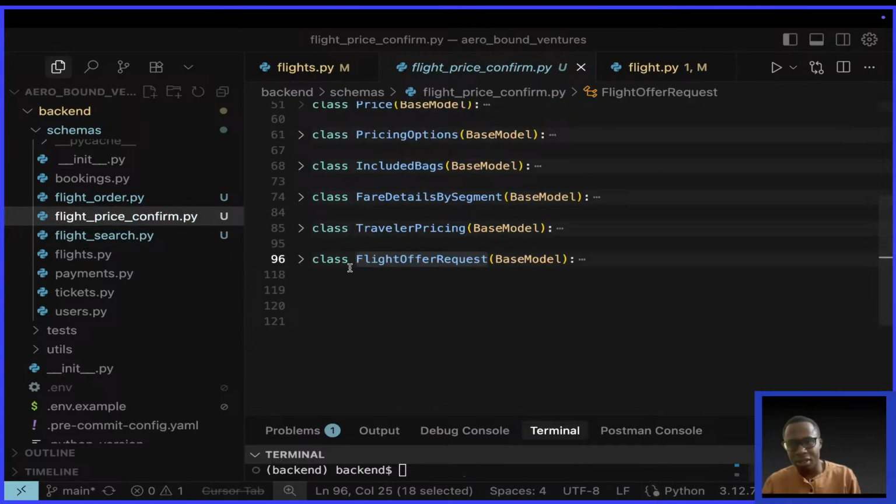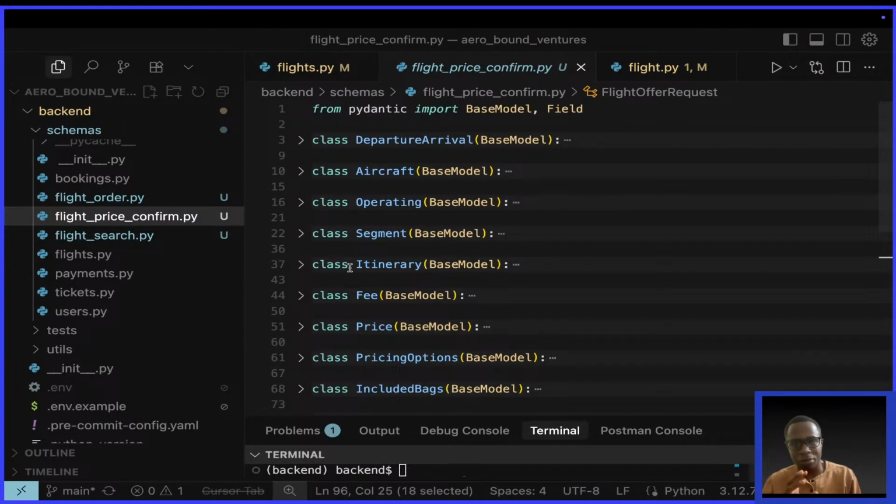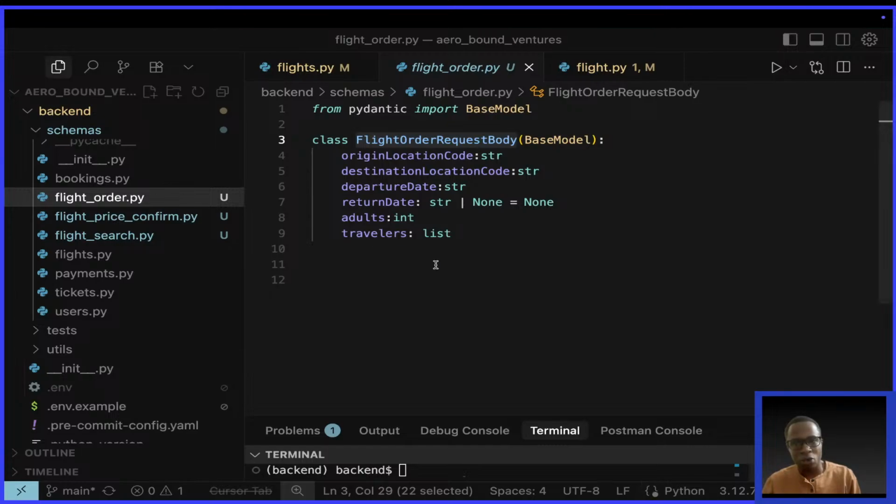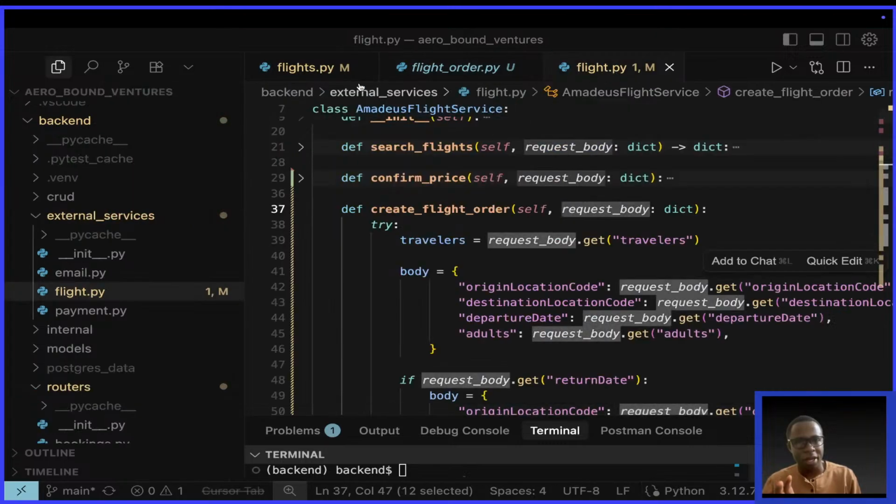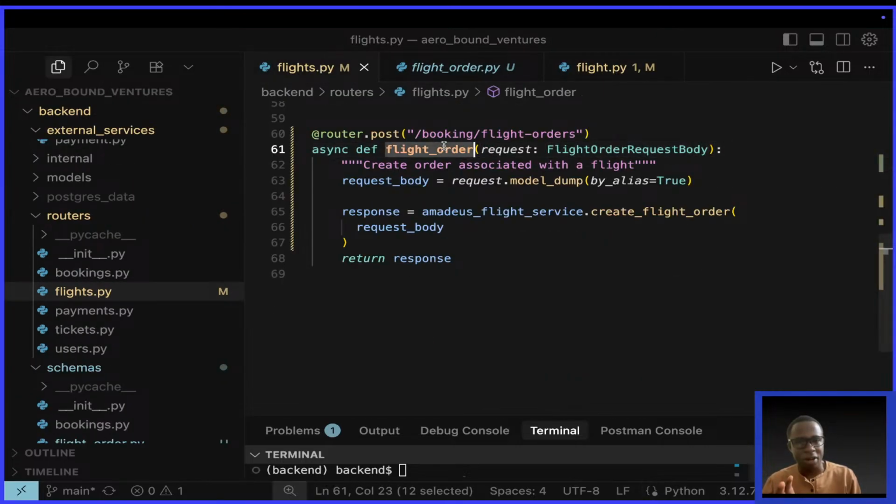This other one works only for price confirmation. And this one works for flight orders. So for flight orders, this is the definition of the Pydantic base model, and I use it here in the flight order route. So after that, I convert it to a dictionary using model dump.